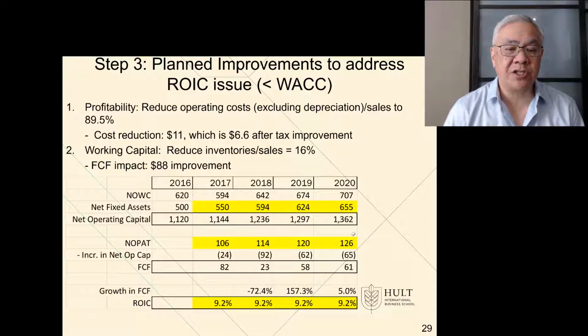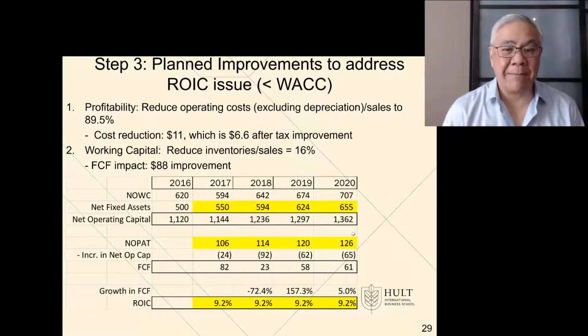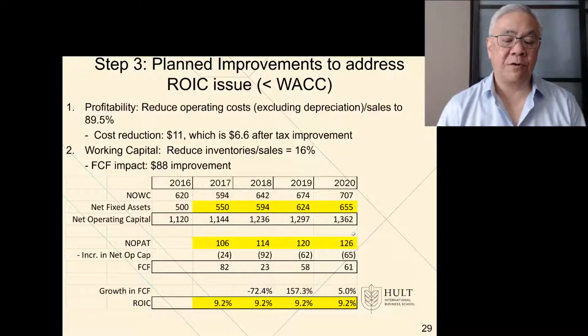But if we were able to make these changes in our profitability and our balance sheet, we would then change our ROIC to 9.2, which, as you recall, our weighted average cost of capital is 9. So this gets us above 9, which is good. So these would accomplish our goals. It doesn't happen with just a stroke of a spreadsheet. It happens with work. So we'd have to manage our business better, reducing our costs, reducing our inventory, therefore increasing our productivity, and then furthermore, manage our profits in such a way that we could deliver on the free cash flow, as mentioned here, and the growth in profits, which get us to 9.2%.